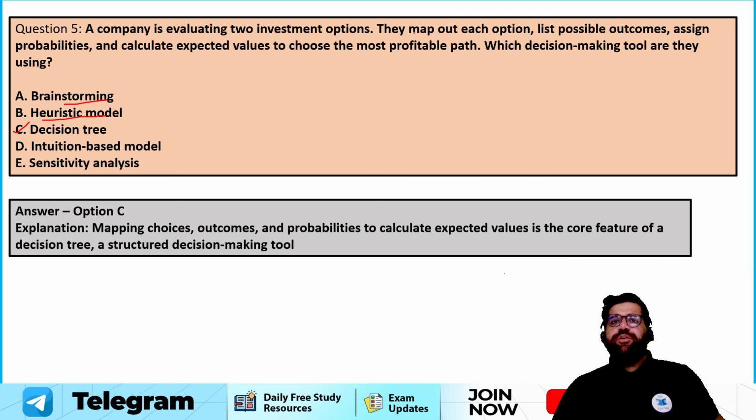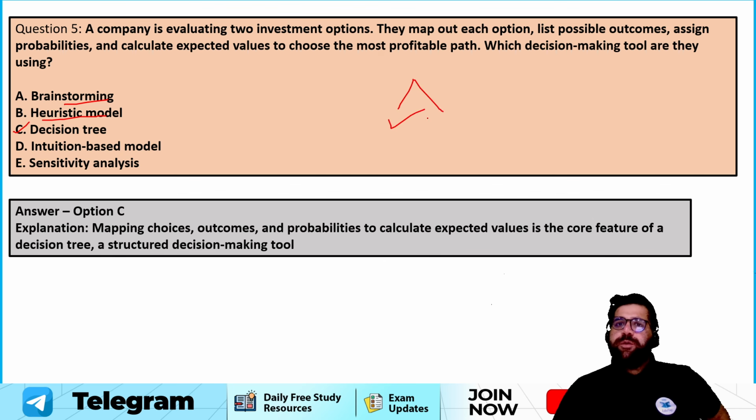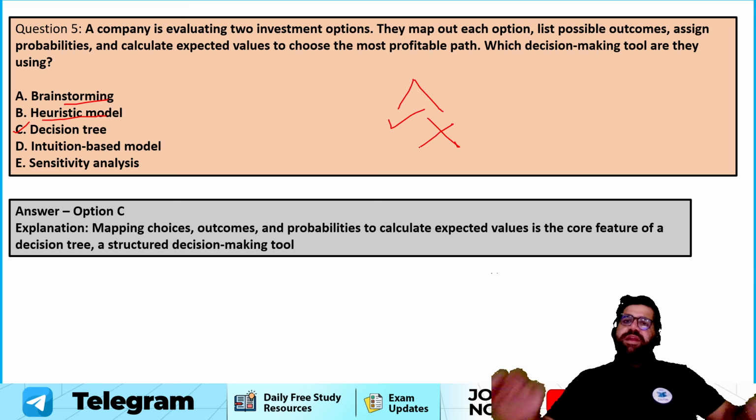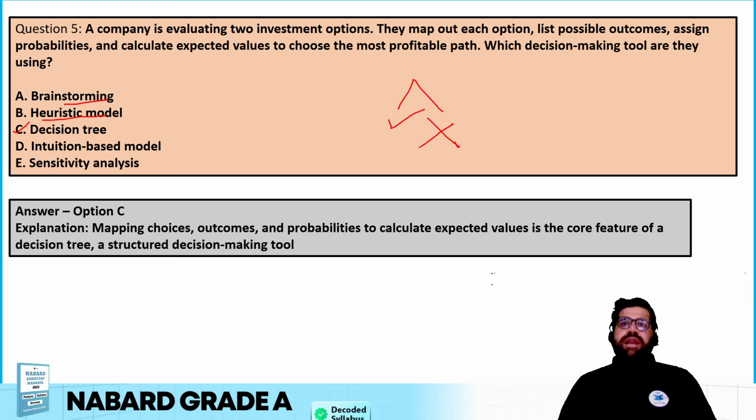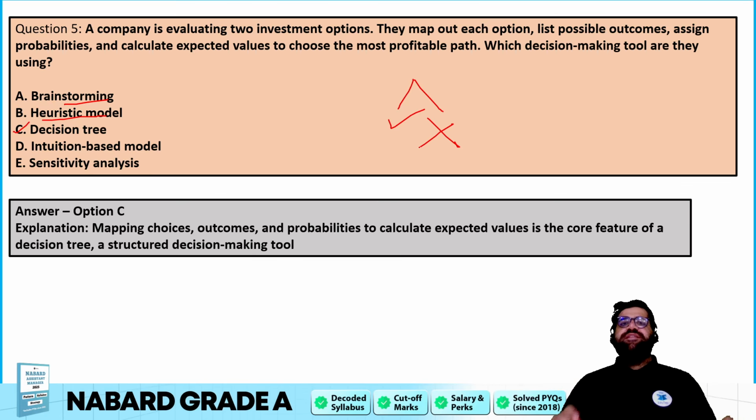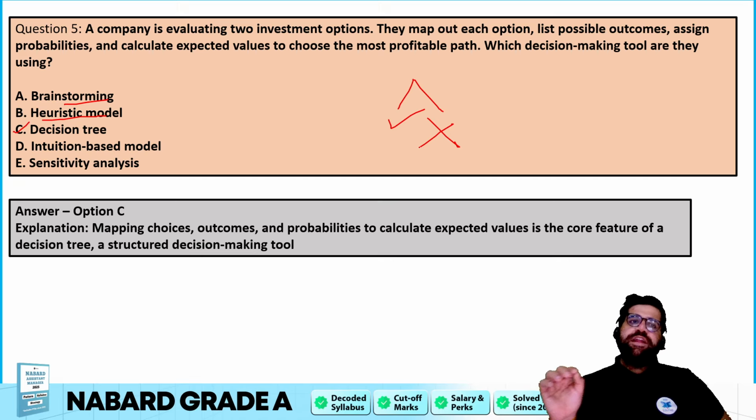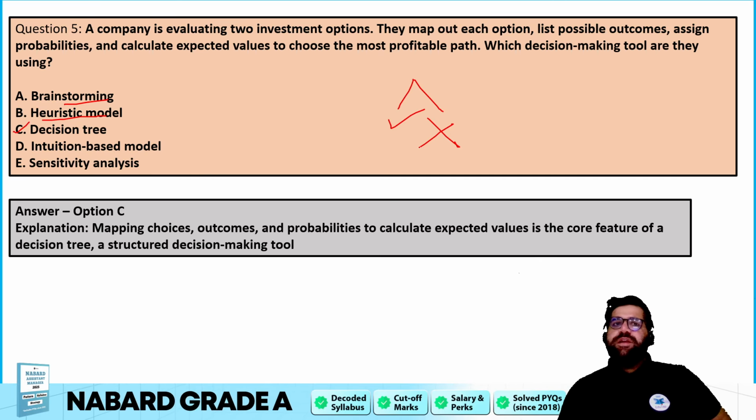In decision making, what you do is you map out each option. Like for example, what is the probability of this going right? What is the probability of this going wrong? So you make an entire decision tree which will help you to arrive at the correct answer. Right? So the correct answer over here will be decision tree because you are trying to look for each and every, I would say, possible outcome.